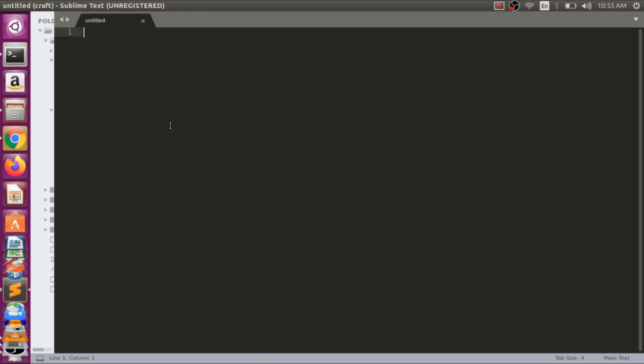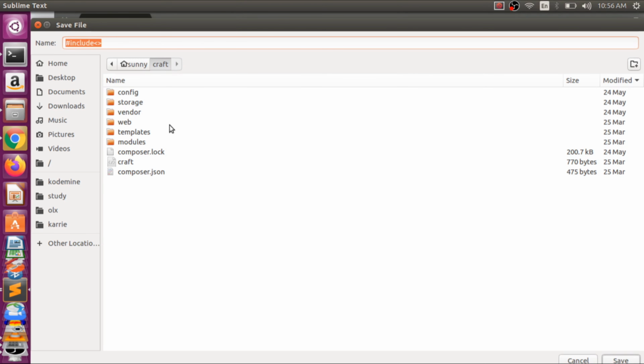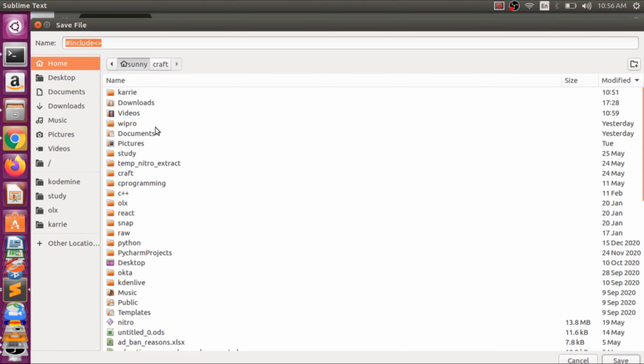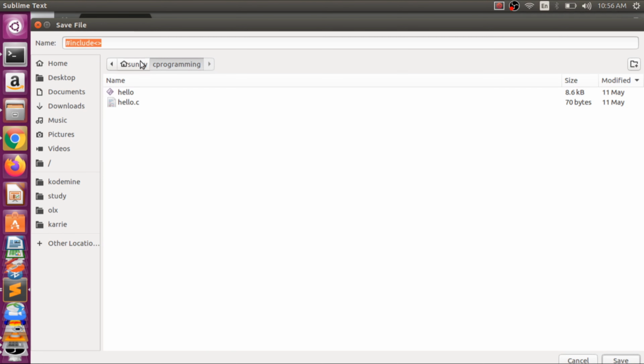So let's start here. First of all we need to write hash include. In this video I am using the Linux operating system. If you have knowledge of Linux, or you want to run your program in Linux, we have a third or fourth video where we have mentioned how you can run C++ in Linux. You can go through that, and the link is given in the description.